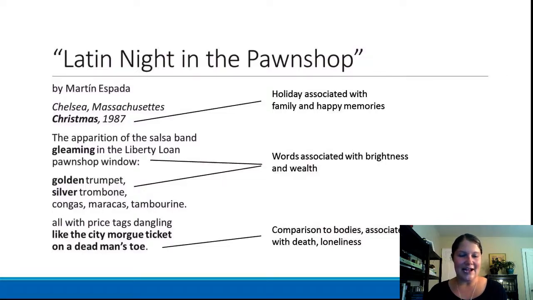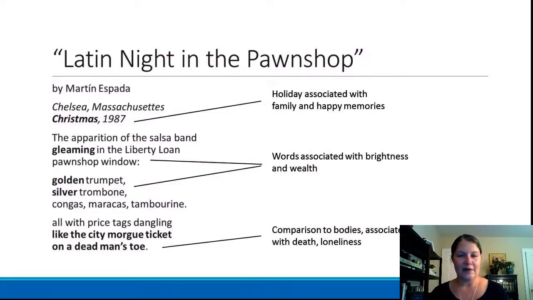So you'll see that I've highlighted the word Christmas, which is in this head note to the poem, which tells us where it's happening. And I've just made this note that Christmas is a holiday, obviously, that most of us associate with family and happy memories. So typically, for a lot of people and in the culture at large, it has this positive association. Although there's certainly people for whom it doesn't have a positive association.